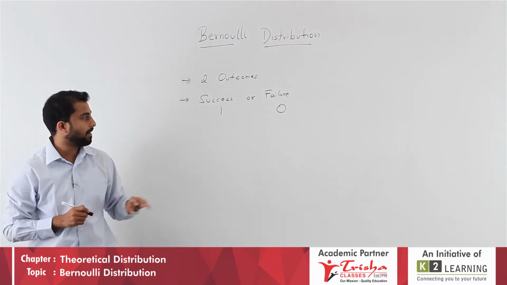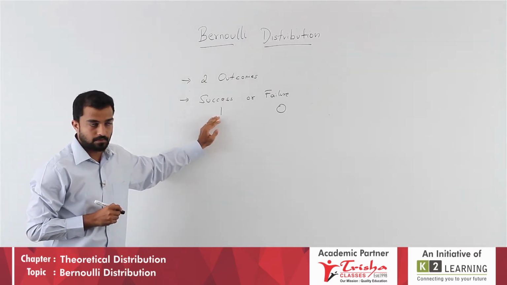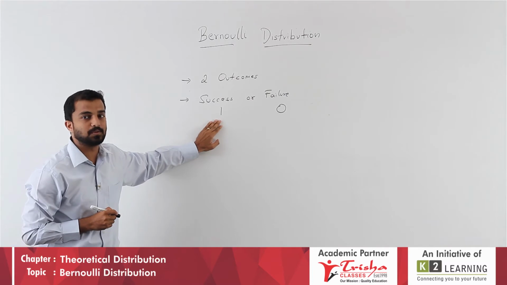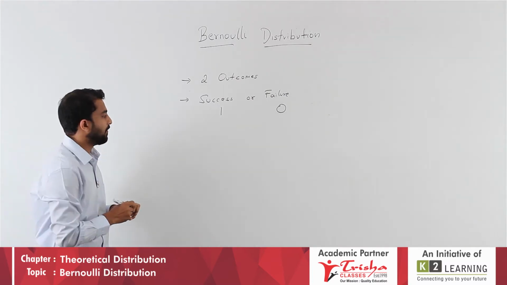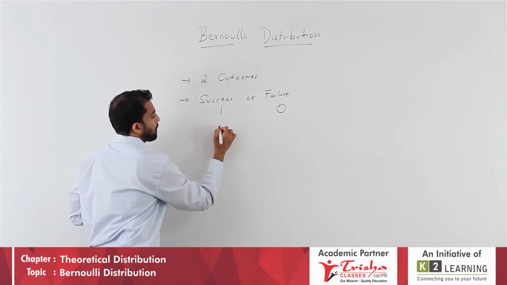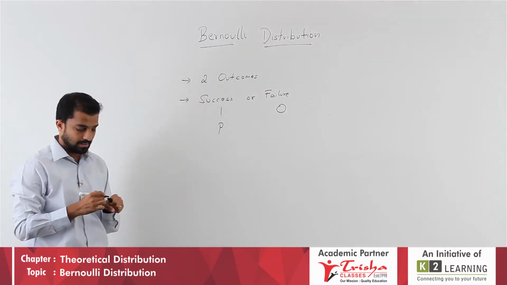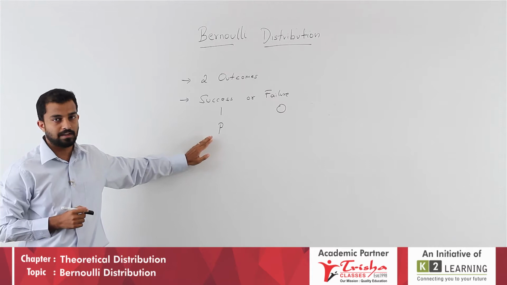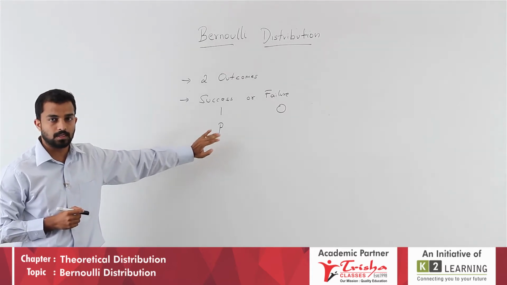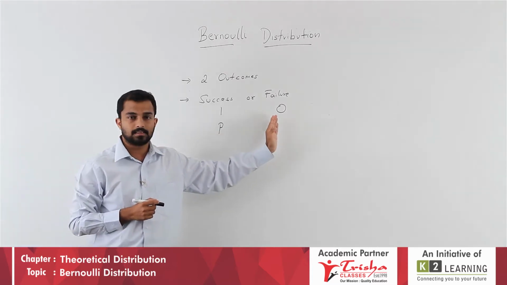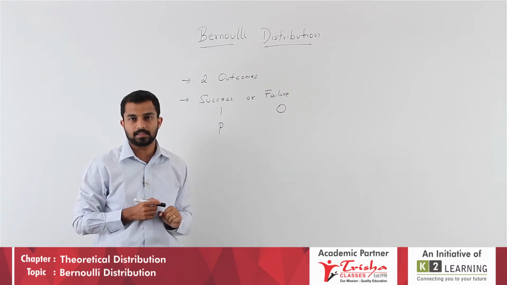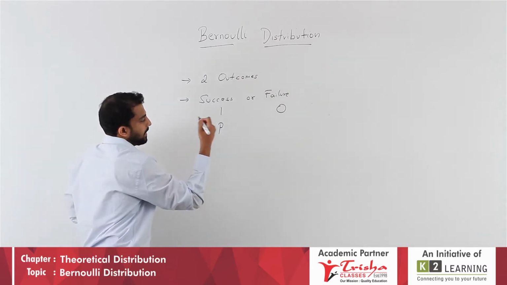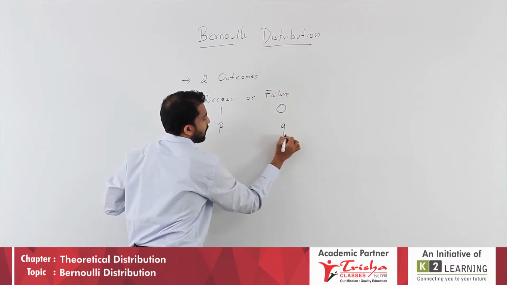Alphabetically, success is denoted by P, and failure is represented by Q.